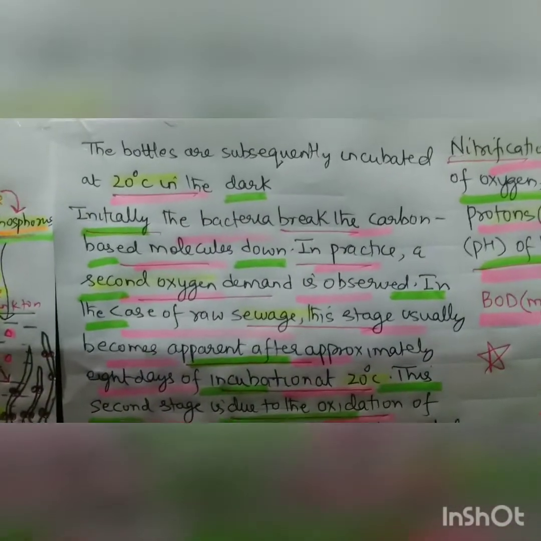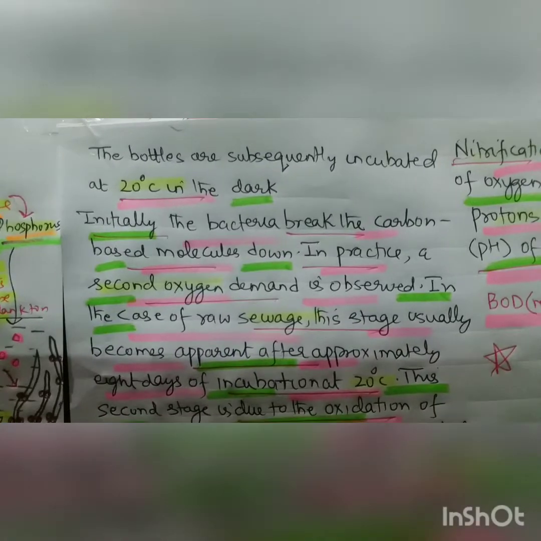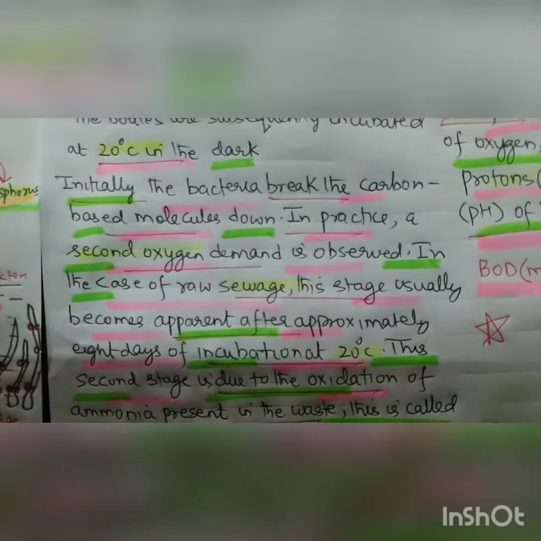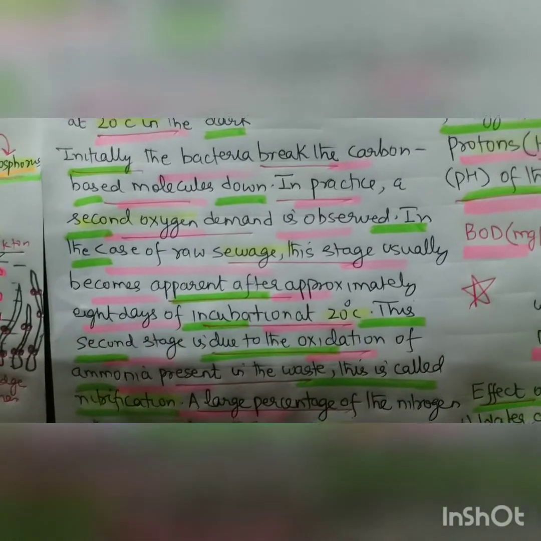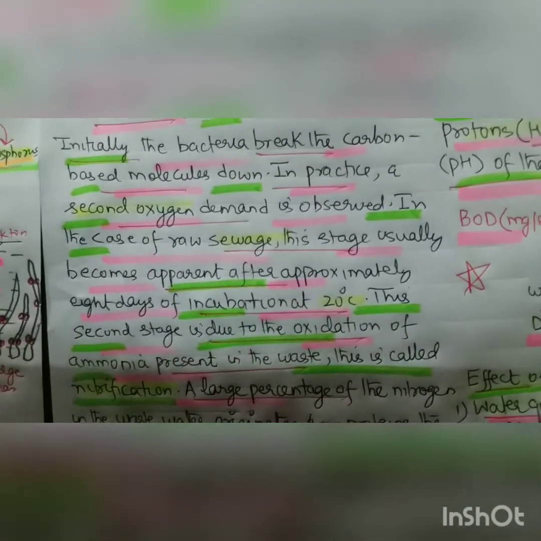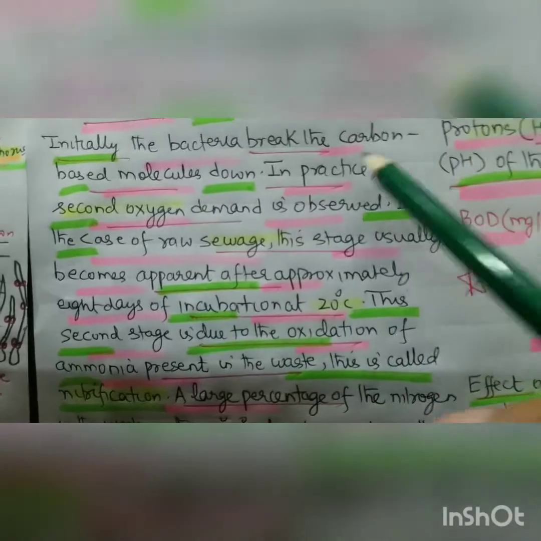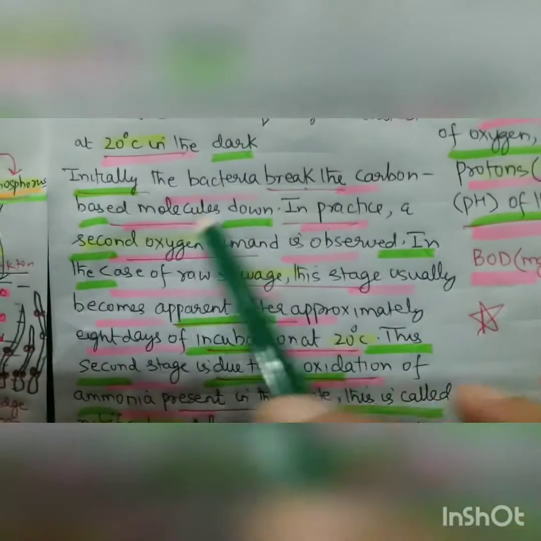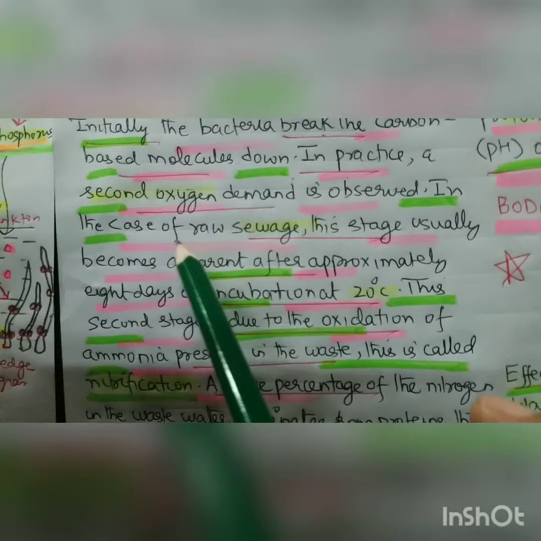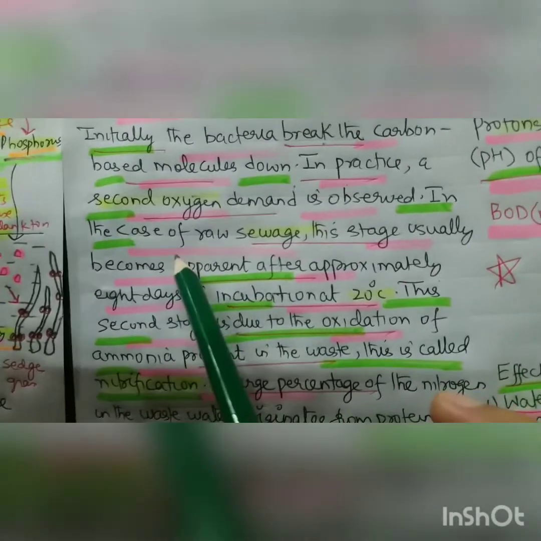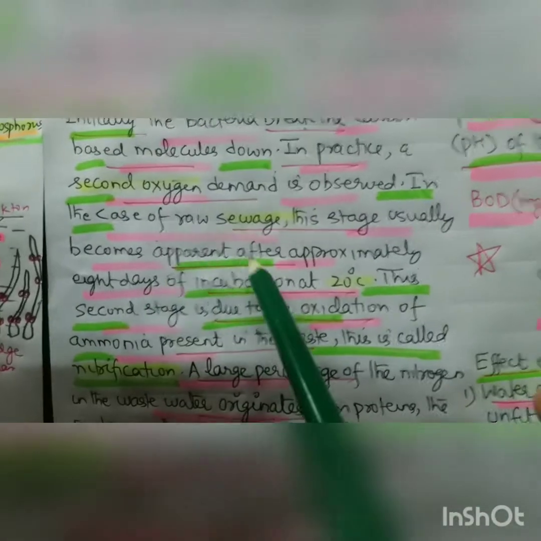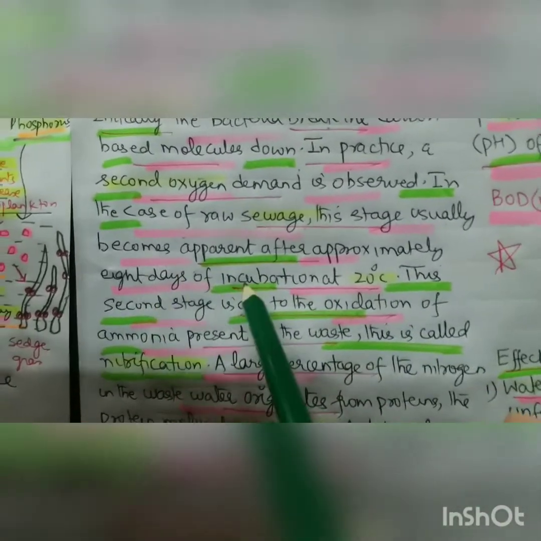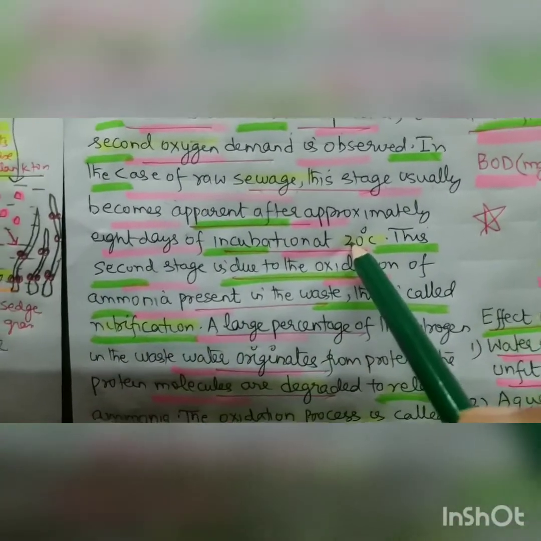The bottles are subsequently incubated at 20 degrees centigrade in dark. Initially, the bacteria break the carbon-based molecules down. In practice, a second oxygen demand is observed. First, bacteria break down the carbon molecules, right? In the case of raw sewage, this stage usually becomes apparent after approximately 8 days of incubation, right?